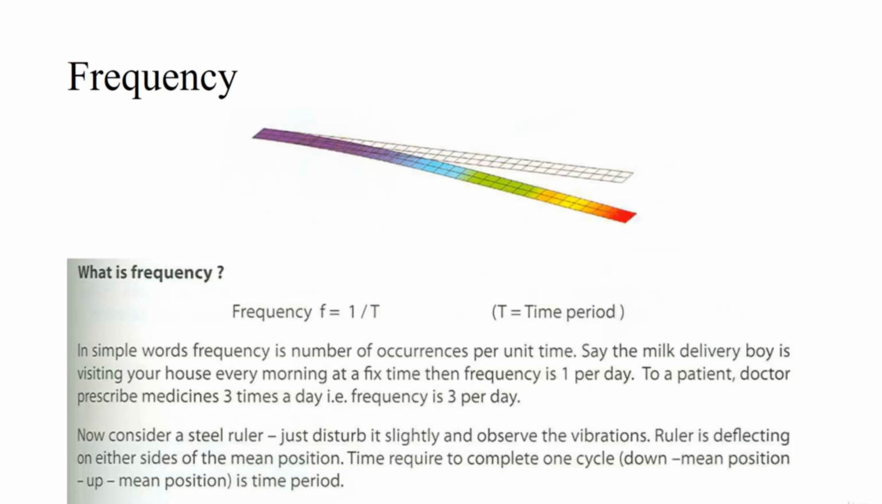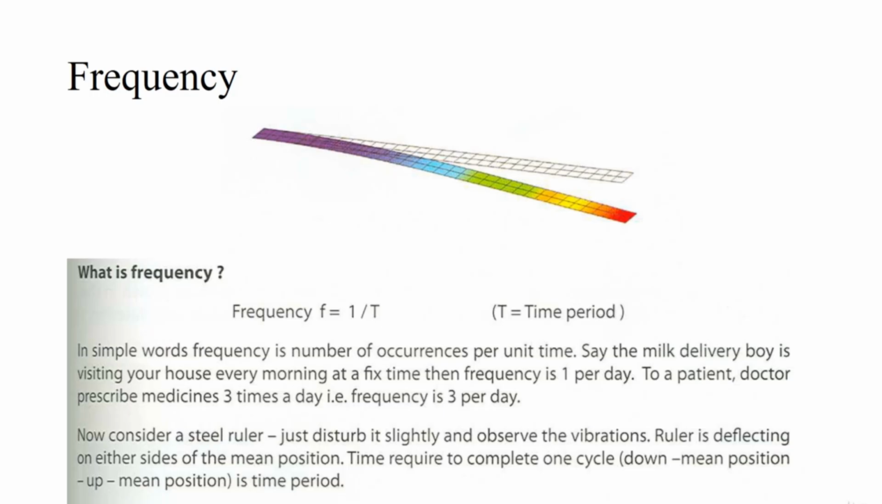Coming to the major terms that we should know before conducting frequency modal analysis, the first term is frequency. Frequency is nothing but 1 by time. For example, if a milk delivery boy is visiting our house every morning at a fixed time, his frequency is 1 per day. Likewise, if a patient has been prescribed by the doctor to take medicines 3 times a day, then the frequency is 3 per day.